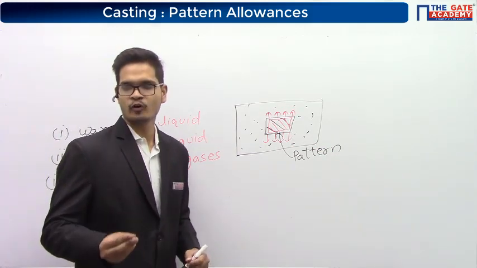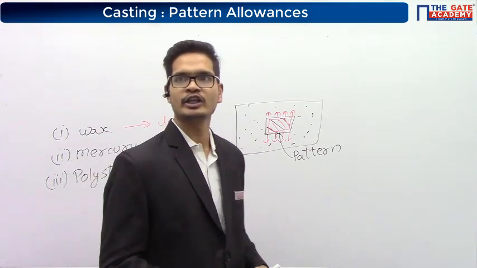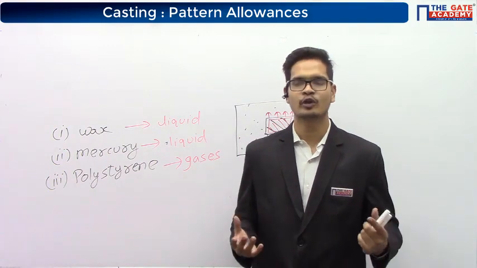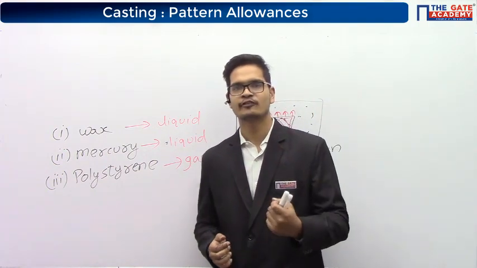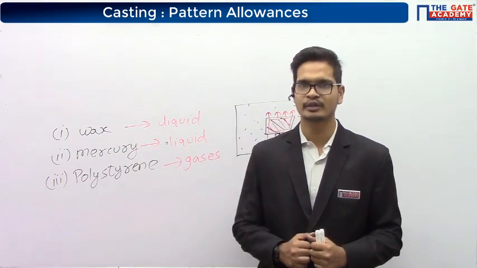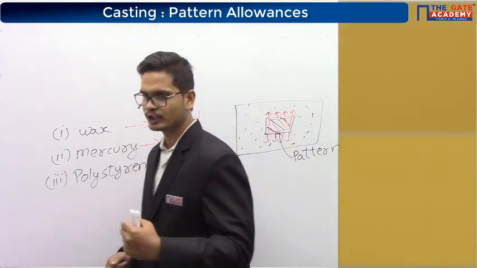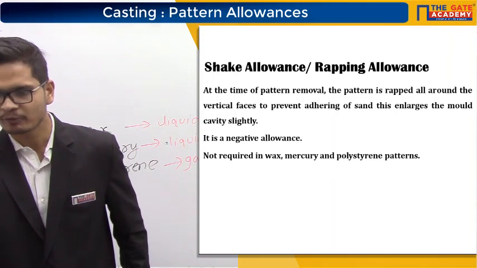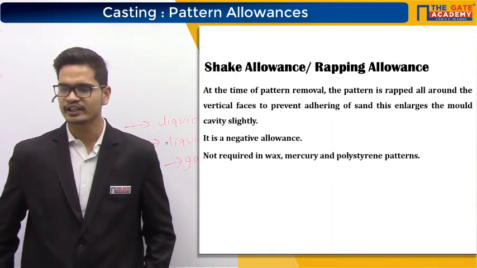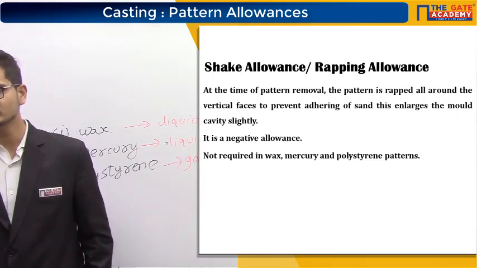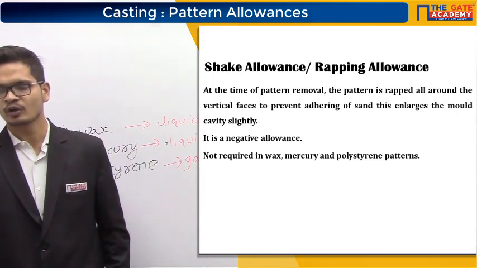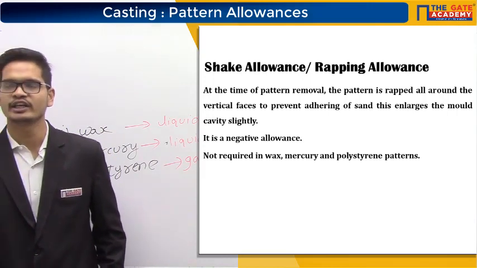Again, it won't be needed in wax, mercury and polystyrene. Why? Because wax, mercury and polystyrene are not removed in the solid state and there won't be any risk of the molding sand sticking to the pattern material. Okay. So please copy this. At the time of pattern removal, the pattern is wrapped all around the vertical faces to prevent adhering of sand. This enlarges the mold cavity slightly. It is a negative allowance and it is not required in wax, mercury and polystyrene patterns.